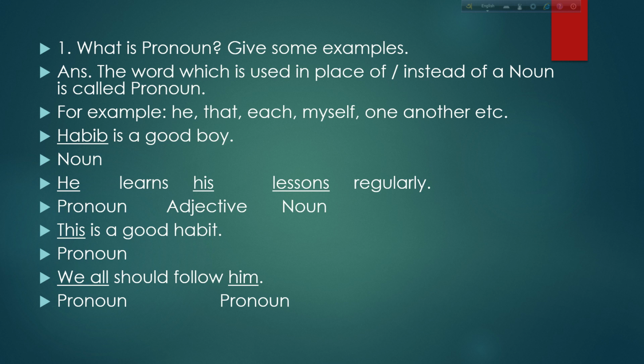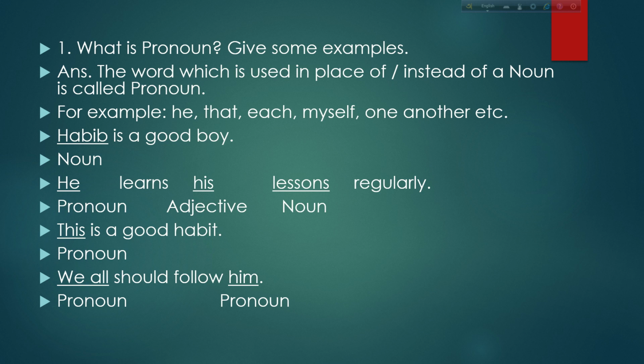Here I am giving some examples of pronouns and also nouns and adjectives. Habib is a good boy. Here Habib is a noun, boy is also a noun. Habib is a proper noun, boy is a common noun, but we are replacing Habib with a pronoun. That is, he learns his lessons regularly.